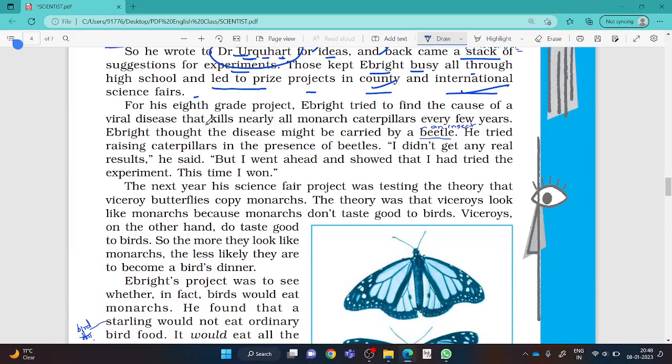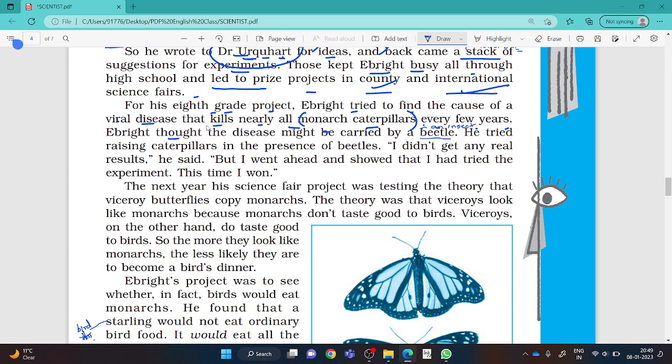Understood, dear students? Okay, next, for his 8th grade project, when he was in class 8th, Richard Ebright tried to find the cause of a viral disease that kills nearly all monarch caterpillars every year. All monarch caterpillars were dying every year due to a viral disease. What kind of viral disease that was, and what was its cause, he wanted to know.